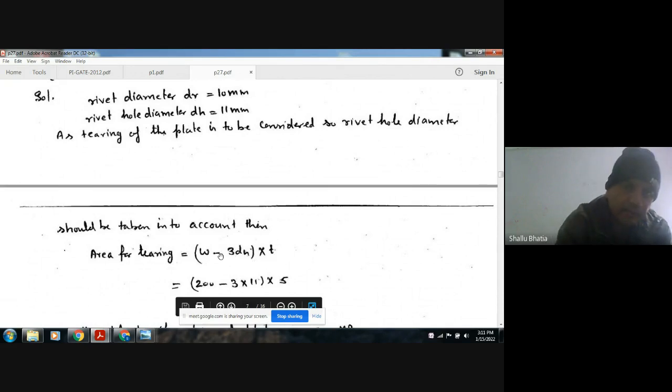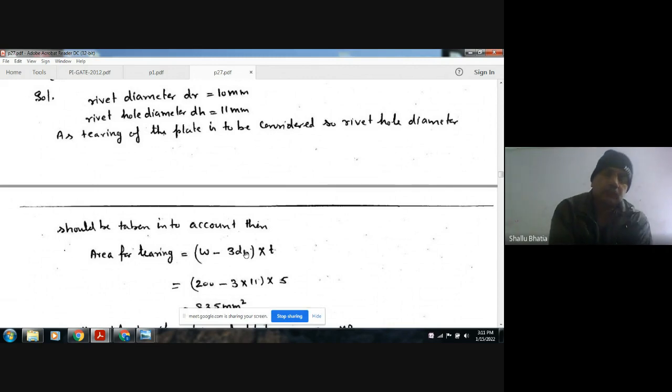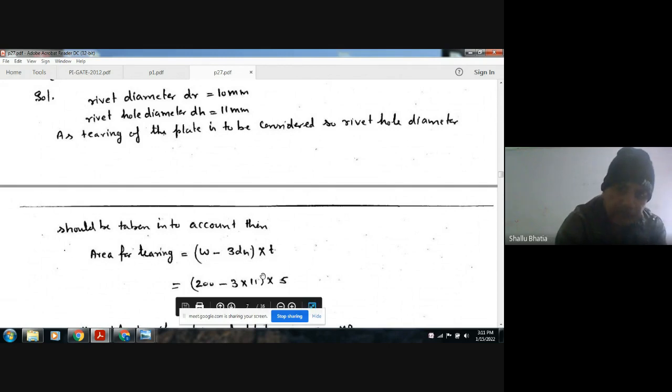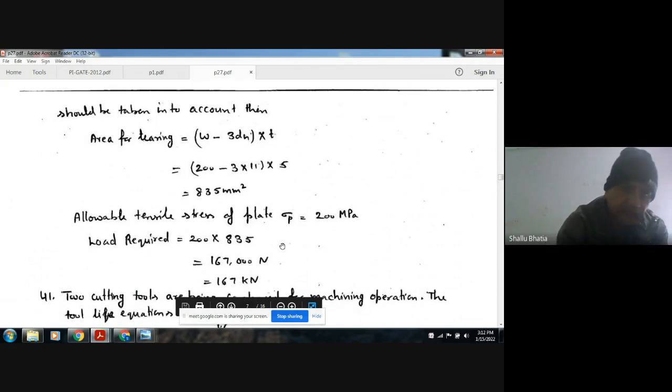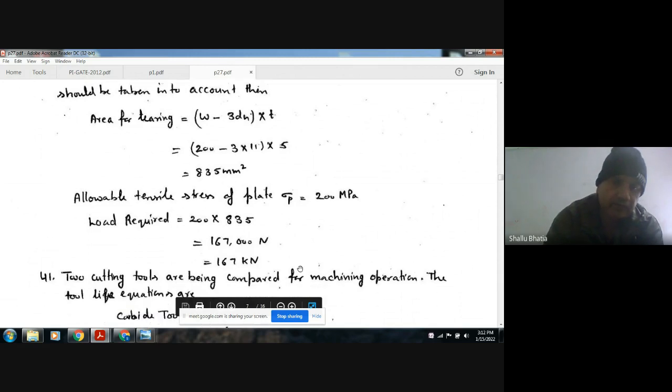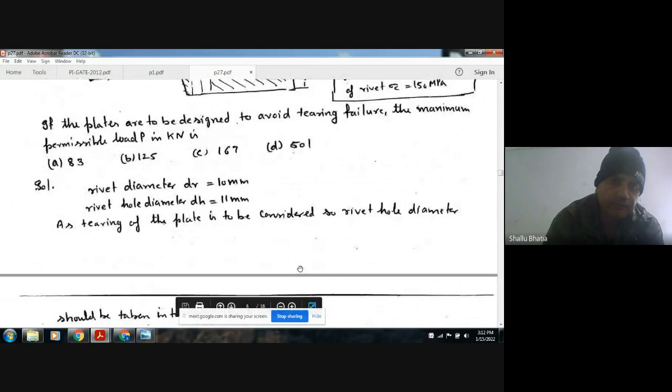So the area of the plate that is resisting the tensile load P is this. The area is 835, and the tensile stress is 200 MPa, so the tensile load will be the multiplication of these two. That will be 167000 Newton or 167 kilonewton. So the answer is C.